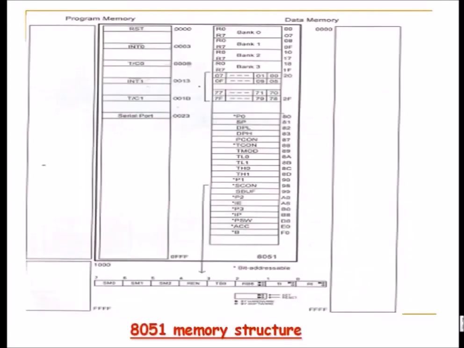Okay, this picture, I don't know how clear it is, but what you can see here is that from 00 to 1F hex there are 4 banks, and each bank is 8 bytes wide. So in each bank there are 8 registers, R0 to R7. You can see it on the blackboard also; I can draw it.